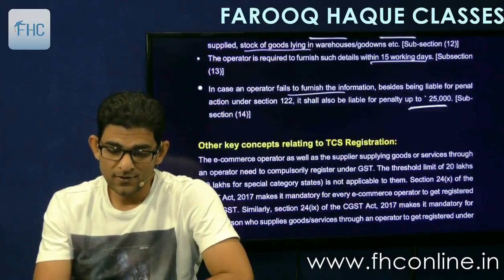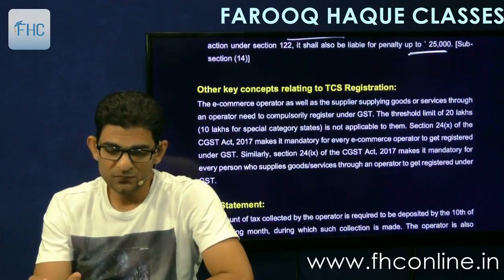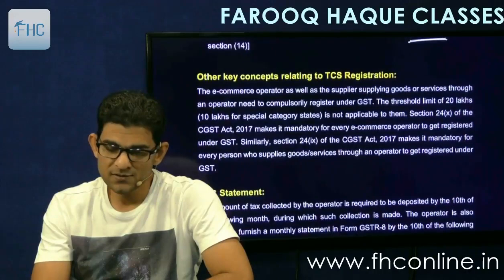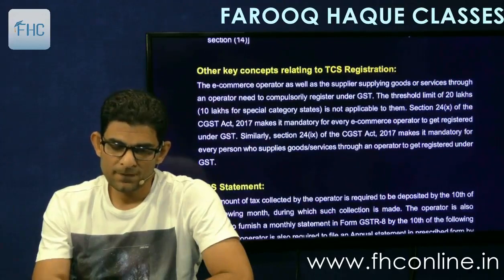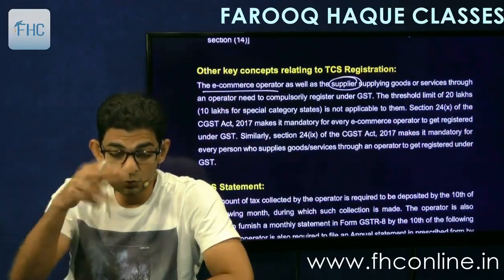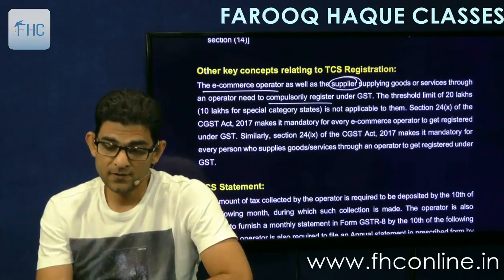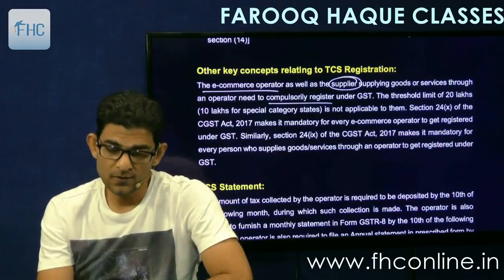And other key concepts are, there is registration. Obviously there is a compulsory registration. The e-commerce operator as well as the supplier who supplies through the ECO have to get compulsorily registered. This we had seen under section 24.